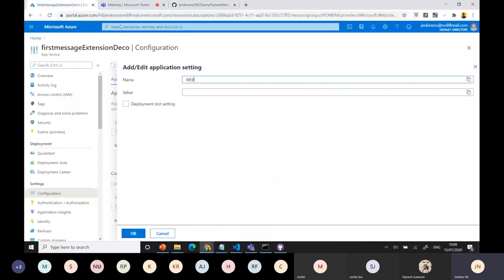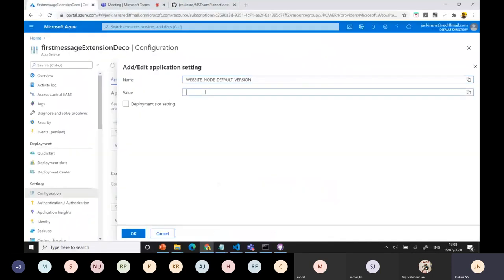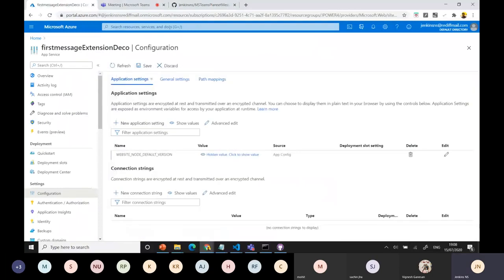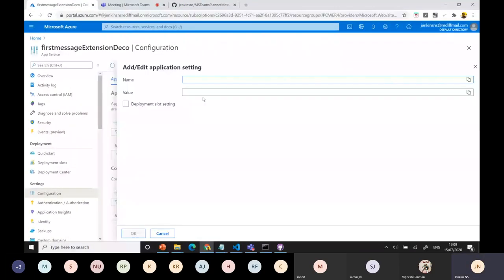Here, the value is copy. That's provided by default, and the good thing is you can easily copy and paste it. Okay, that's the name. Then you can add the SCM name. One more thing is the timeout. Create one more setting, and the time is 1800, I think. Yeah.